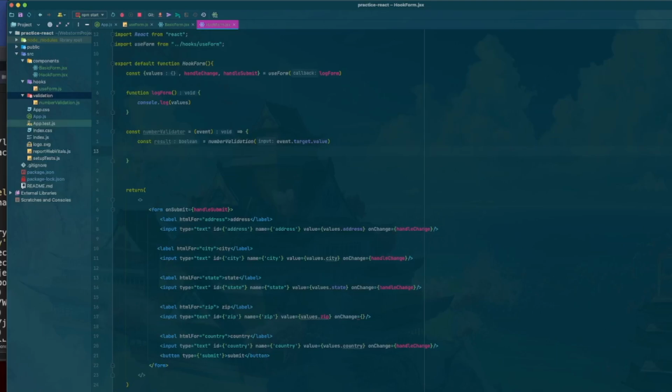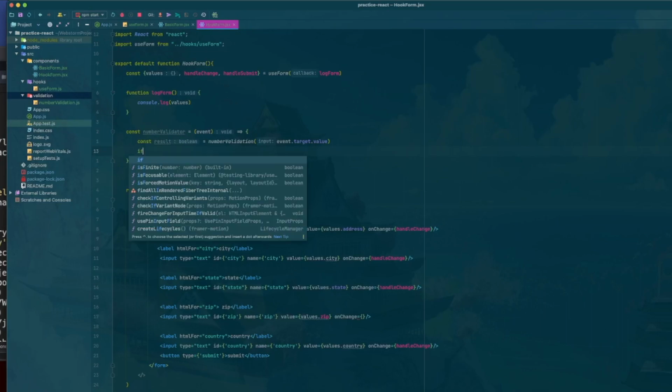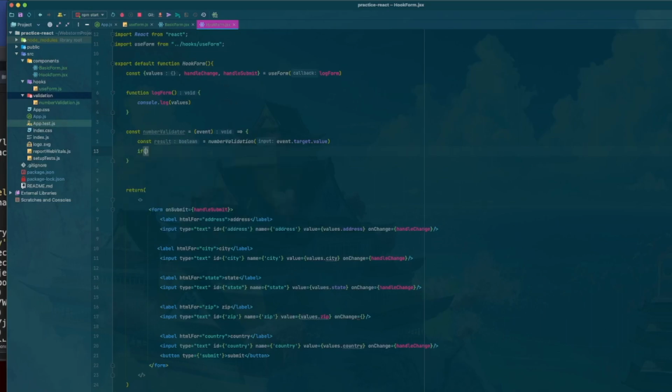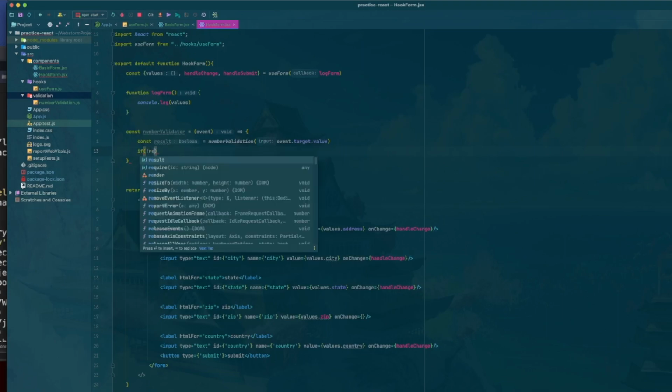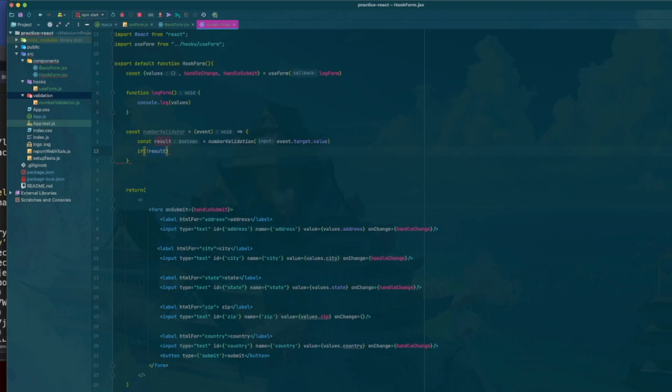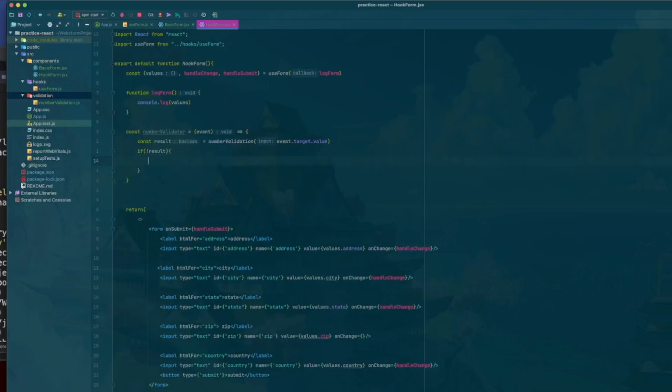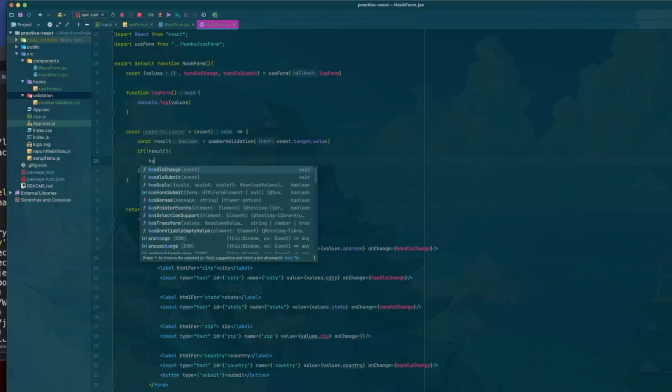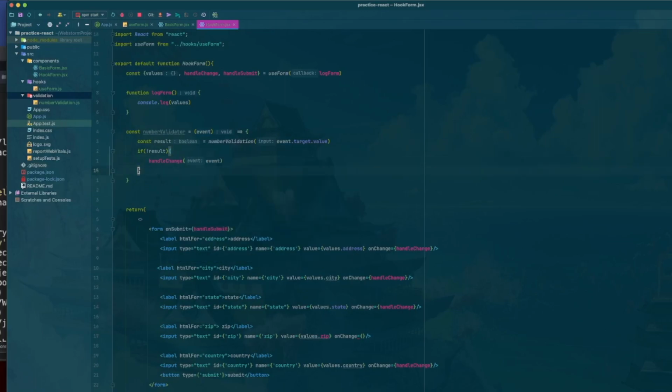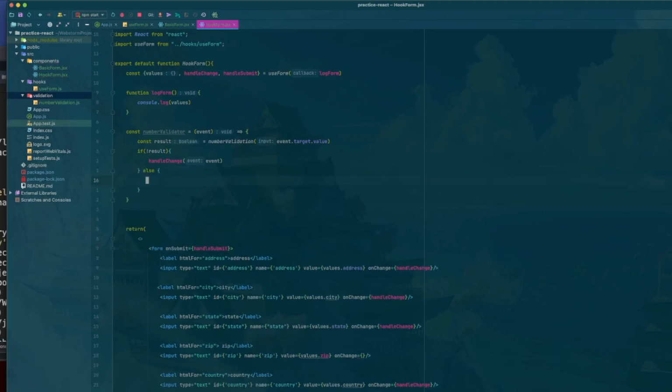It doesn't like that we have a blank on change, if you're seeing that in the corner. Then what we're going to do is, if not result, then we want to do our handle change, and we want to pass in the event. Now we need something for our else here, because we're not returning anything, so we need to do something else.